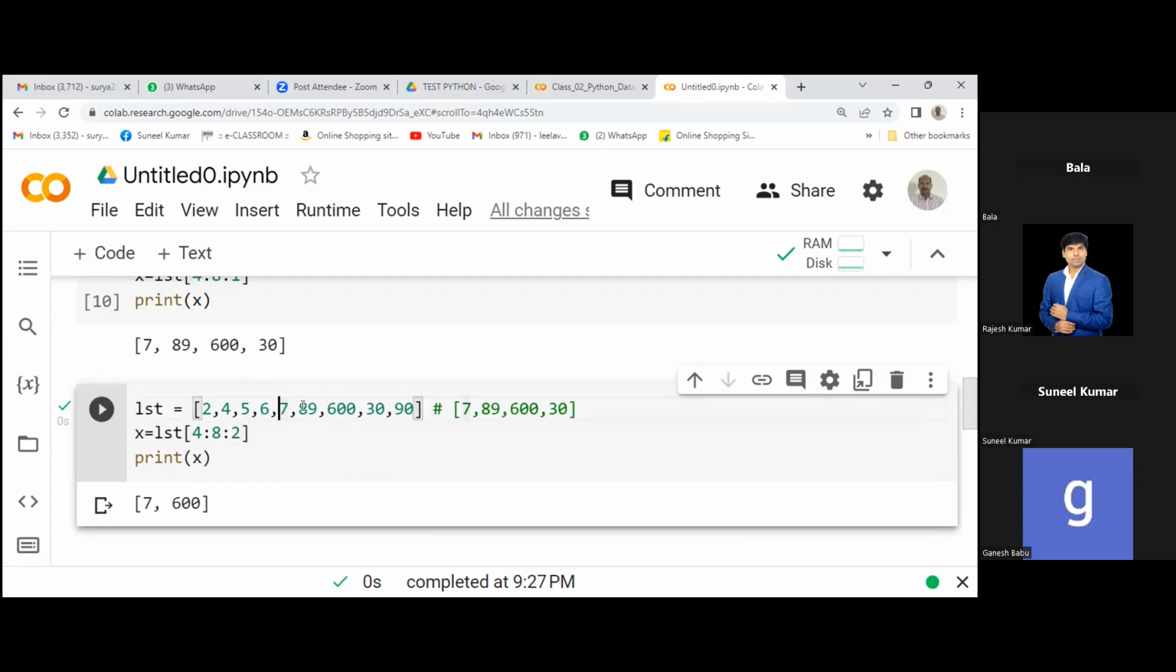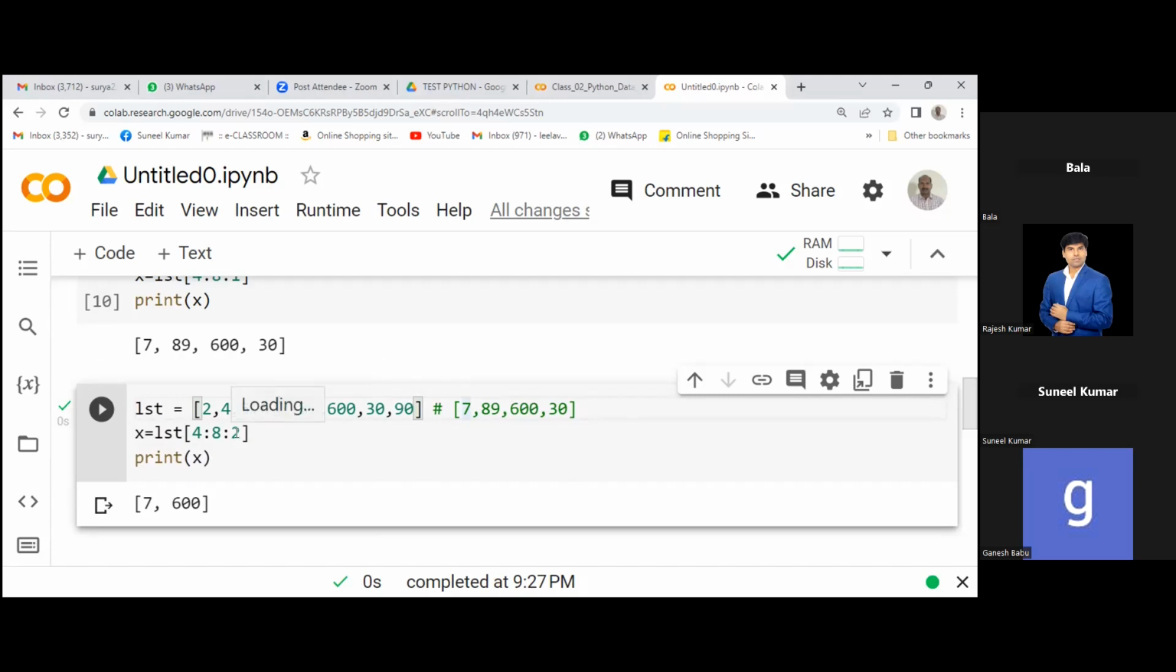But you're taking 2 gap. So from 7 to 30, it will start from 7. Then it will jump to 600. Then after 600, there's no second, right? So it is taking 2 gap. I can understand, sir. You're not able to understand. Okay. Yes. See, sir, please explain this, sir.